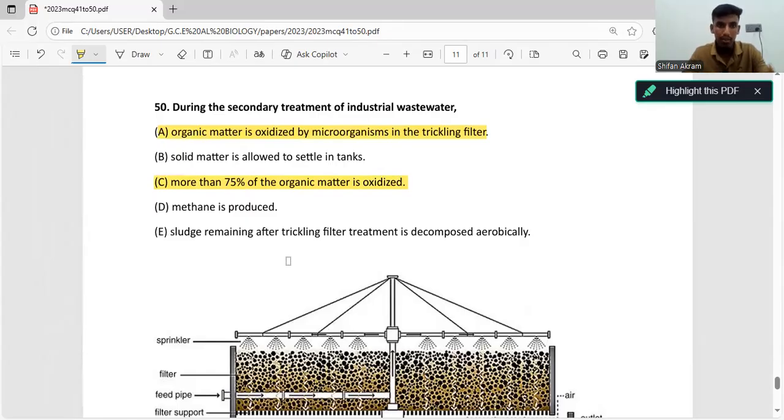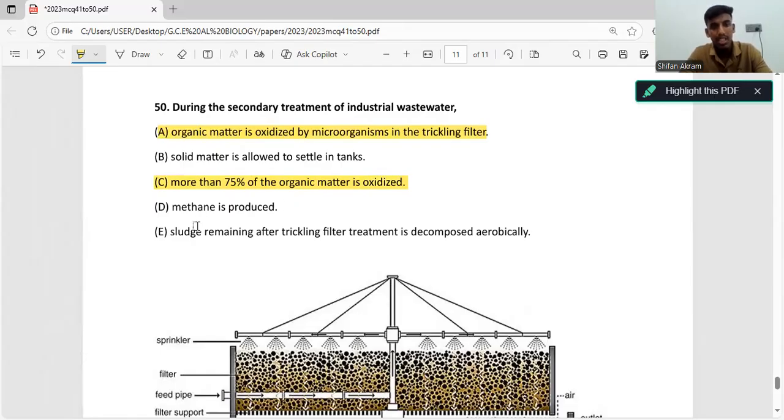All this sludge can be decomposed using anaerobic bacteria and used to produce methane. This will happen, but it doesn't happen in secondary treatment. It occurs in a very different place, so we don't include it in secondary treatment. That statement is wrong. So D is wrong.